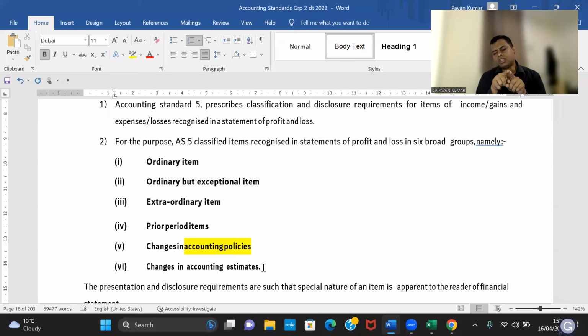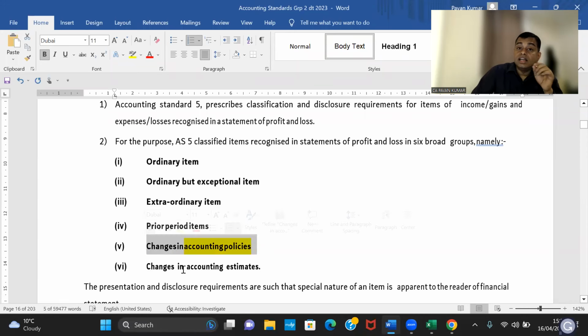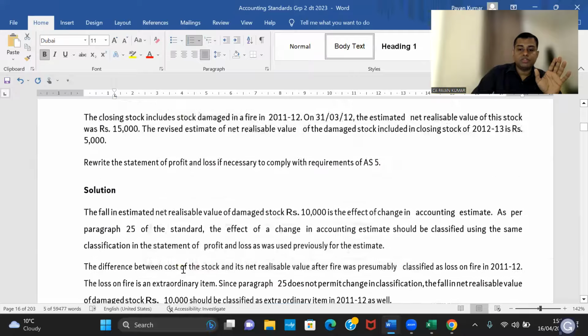In AS5, one theory question is there. Theory question: give an example of ordinary activities, extraordinary items, prior period items, 2 examples for accounting policy, 2 examples for accounting estimate. This is a question given in CA exams. Those days, when they asked changes in accounting policy, the answer was a change in the depreciation method. But now you cannot write that. I'll show you where it is.